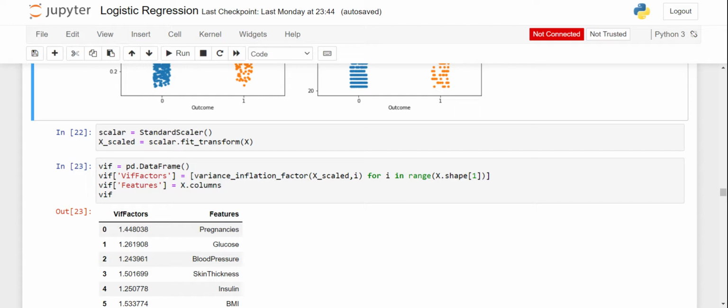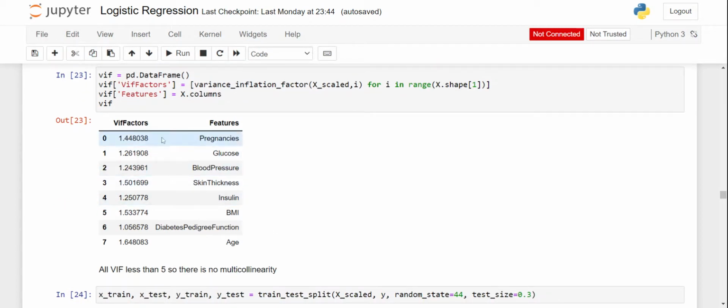We can use a correlation matrix, but it does not tell exactly how much value we should accept or reject to say whether the features are linearly dependent on each other or not. So I've used the variance inflation factor, VIF, from statsmodels outliers influence.